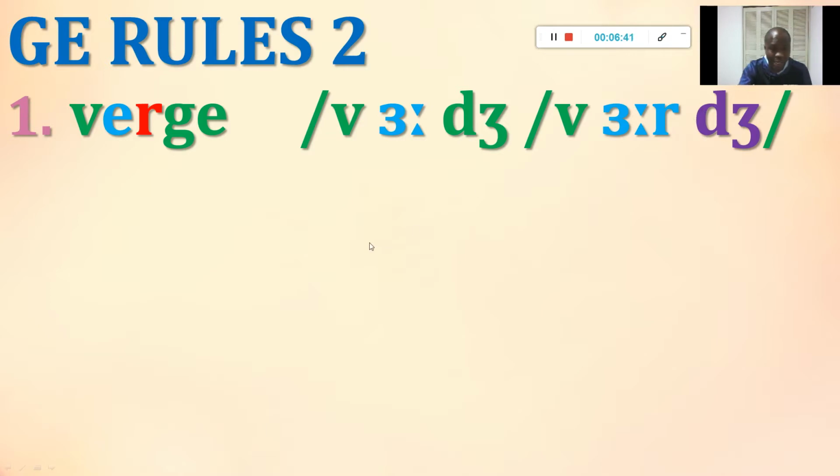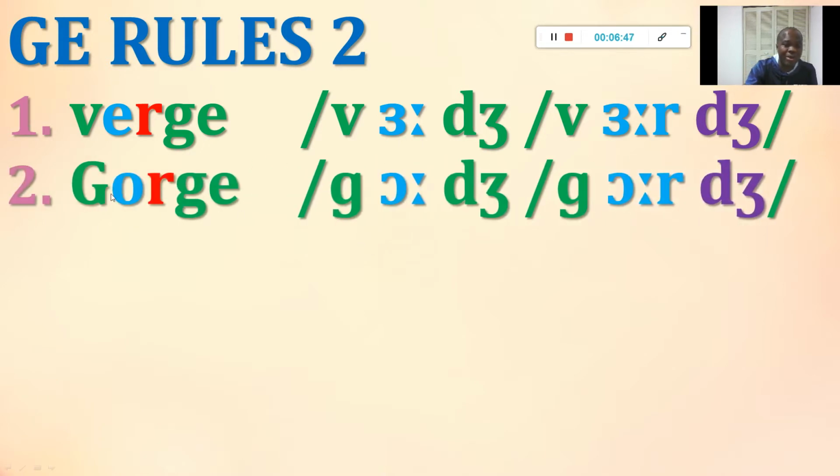Now let's look at the next example. We have GORGE, and our G is G, and our OR is O, and the last G is pronounced as J. So we're going to have gorge. Here we can see that the consonant R is followed by the J sound. So when a consonant letter is followed by the J sound, we represent it with G.